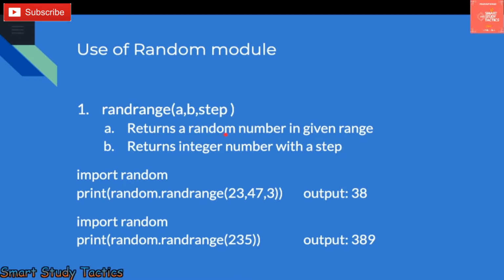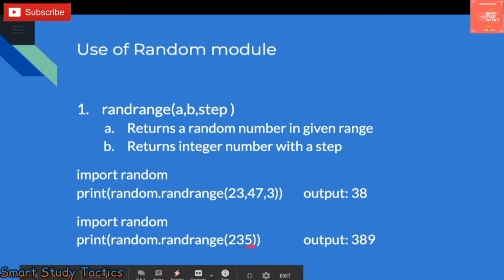So it returns a random number in a given range, an integer value, with a step. You can see the difference. Randrange 23 to 47, and we have to get the 3. By mistake I kept it here as 389. It can be 89 or 98, it is not going to be 389.